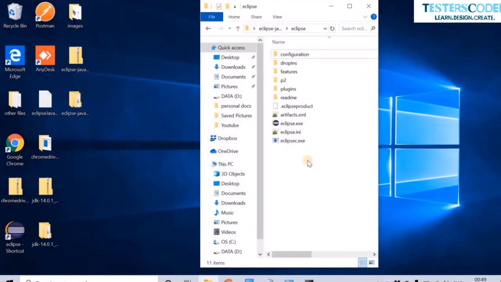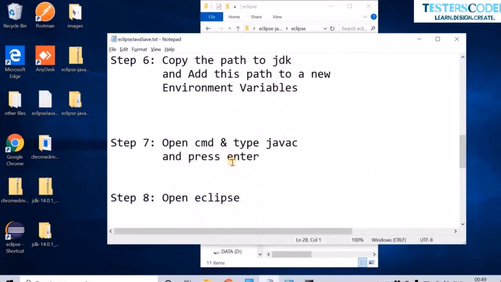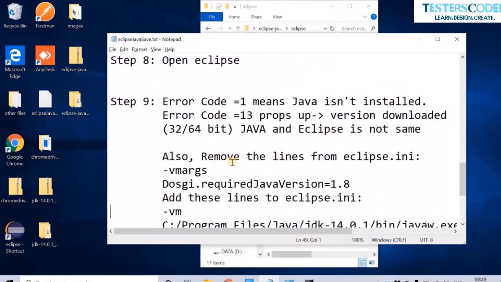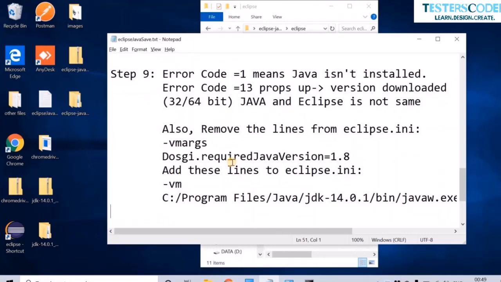Before I end this video, I would like to share a few tips. Over here, there is another step, that is the 9th step, which tells you that if error code 1 pops up, it means that Java isn't installed. And if error code 13 pops up, then the versions that you have downloaded for Eclipse and Java are not the same.